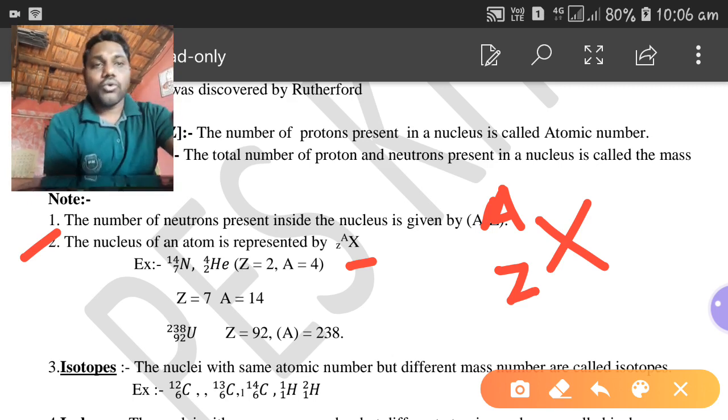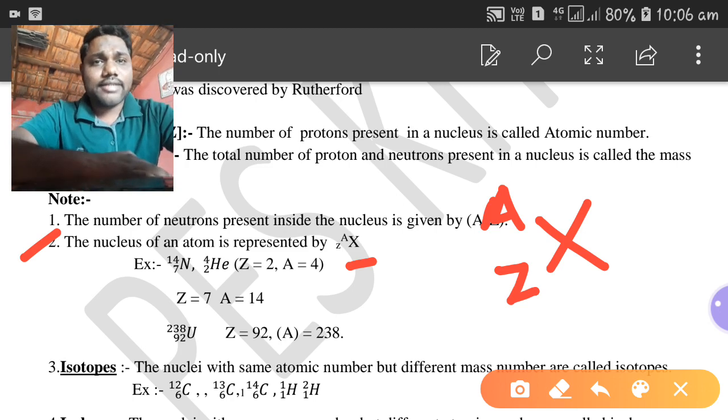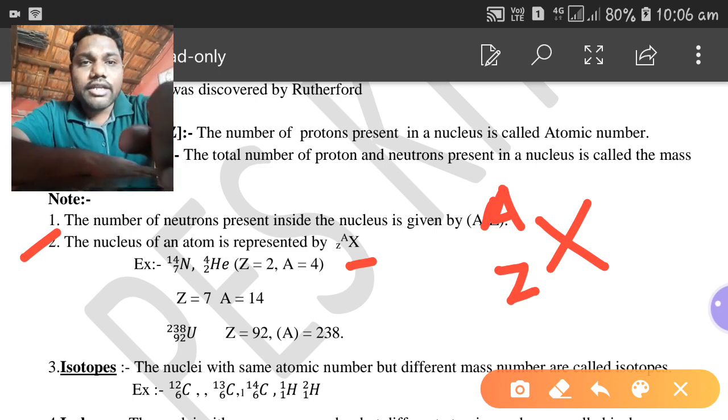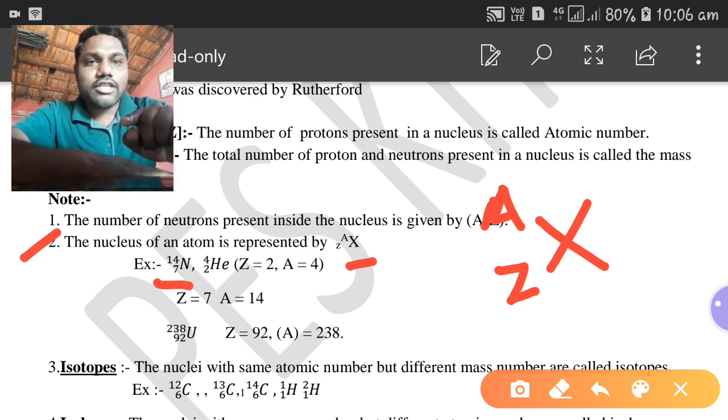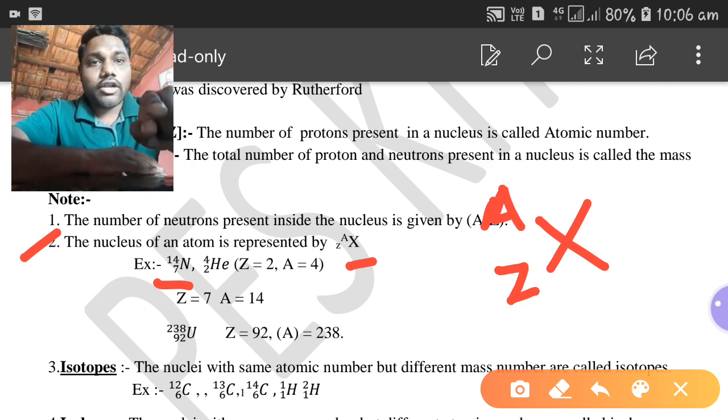In this way we have to represent an atom with atomic number and atomic mass number. Some examples are given here. First of all, nitrogen is given. The atomic symbol for nitrogen is N, and 7 and 14 are both written to the left of the atomic symbol. In subscript there will be 7, that means the atomic number is 7.